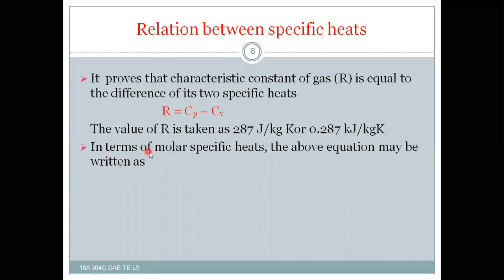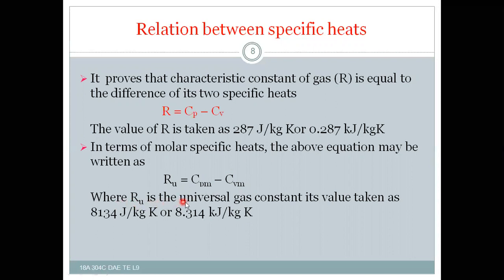And in terms of molar specific heats, the above equation may be written as Ru is equal to Cpm minus Cvm, where Ru is the universal gas constant, Cpm is the molar specific heat at constant pressure, and Cvm is the molar specific heat at constant volume. And this also we must remember.